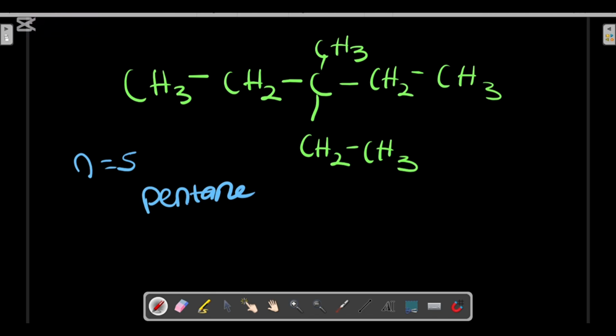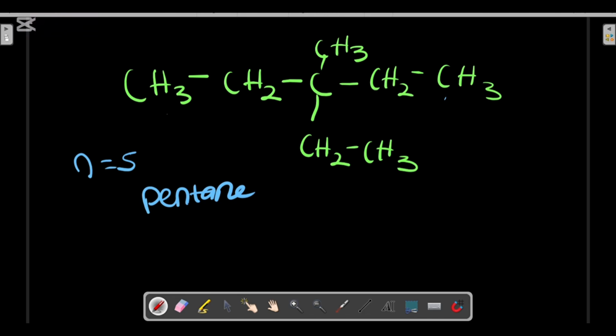As we go on in our future lectures, you're going to understand what I mean by the lowest possible number. If it starts from here, 1 2 3, you see my carbon atom having the substituent is 3. If I start from here, 1 2 3, my carbon atom having the substituent is also 3. So in this compound I can start from the left and I can start from the right. Anywhere you start in naming this compound, you are definitely correct.